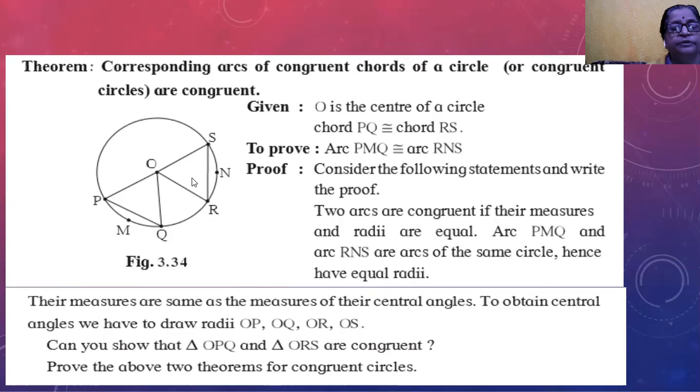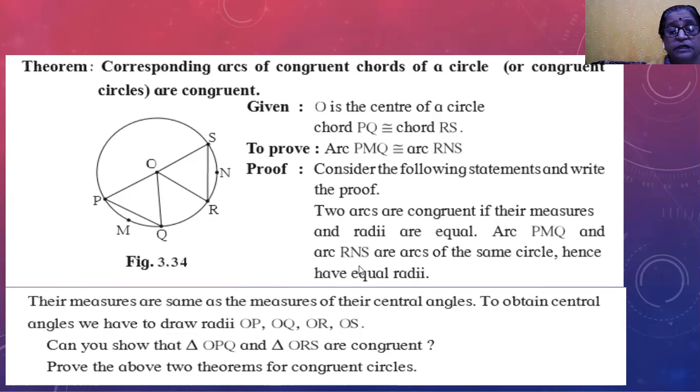Here it is given these two triangles, and their chords are congruent. This PQ and RS chord are congruent. Then these chords cover the arcs PMQ and RNS.